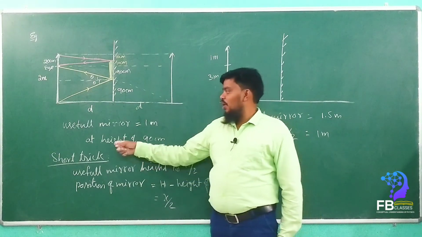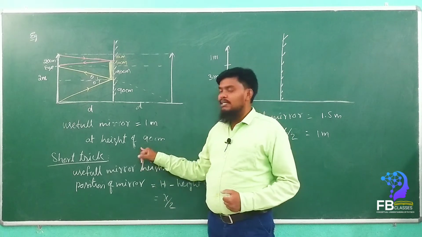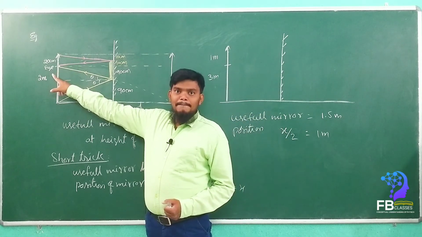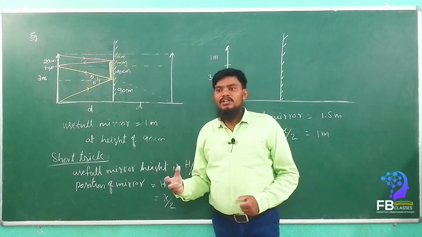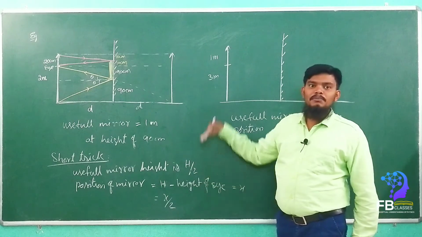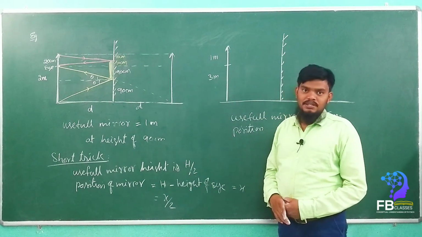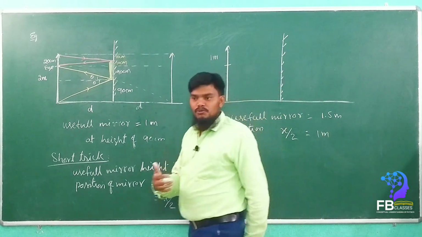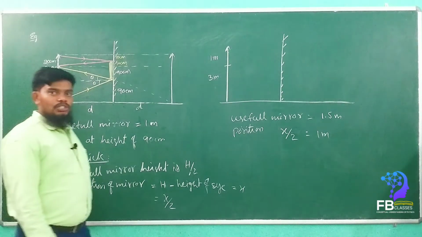Second, the height at which the mirror has to be placed is the total height of the person minus where the eye is located. Whatever value comes, half of that value is the height from which the mirror has to be placed. Are you getting my point? Do you understand very clearly? Can you please make a note of it? We can go further. Do you understand, my dear students?